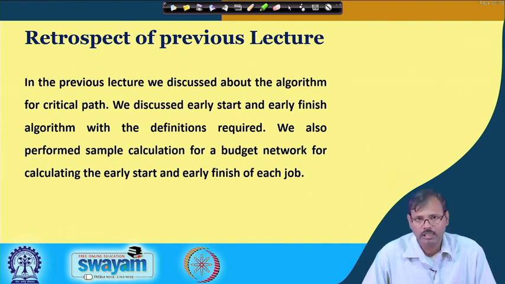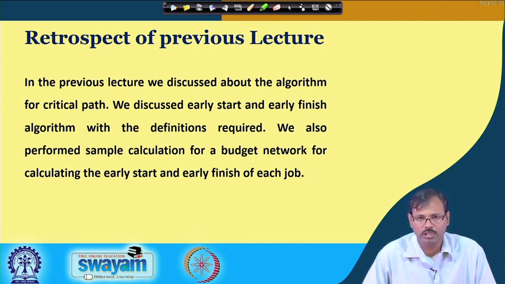So, that analysis is required, and for that the critical path in a network has to be analyzed, and we have already discussed two methods. One, manually, how you can find out the critical path by calculating the total job duration, and another was the early start early finish algorithm.